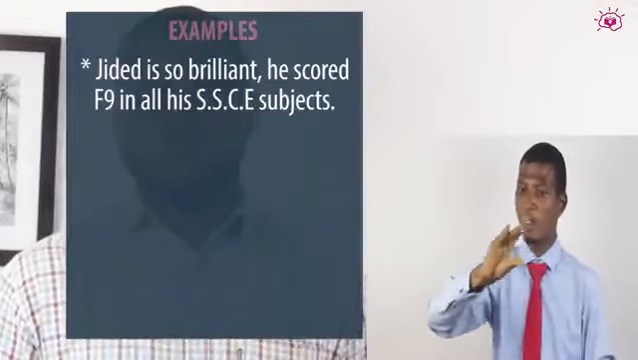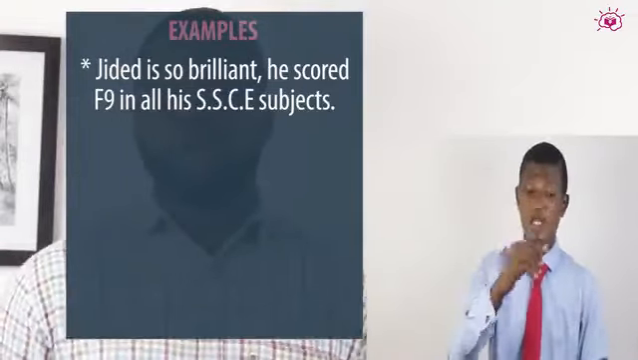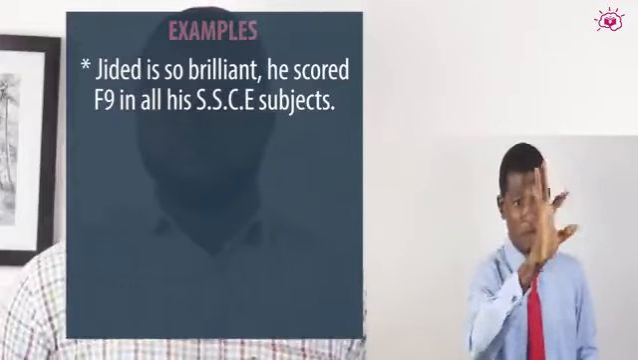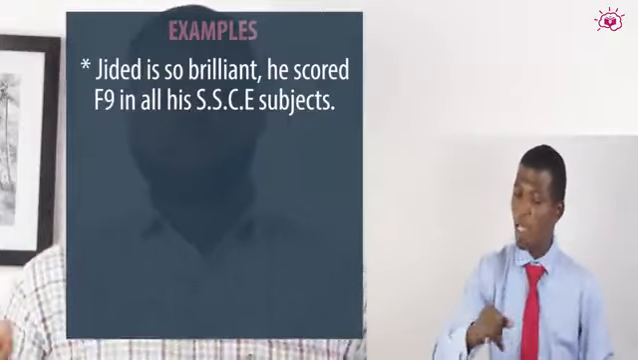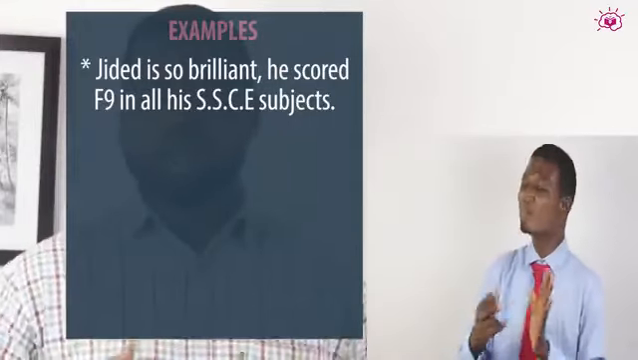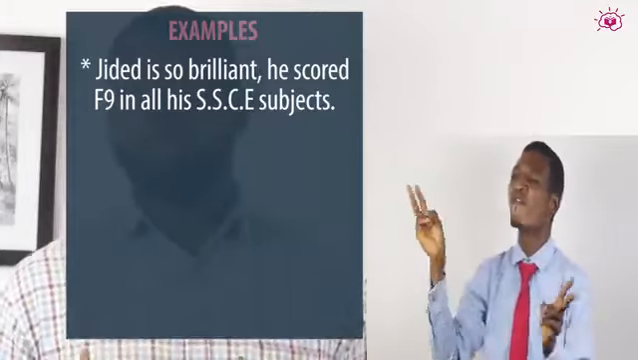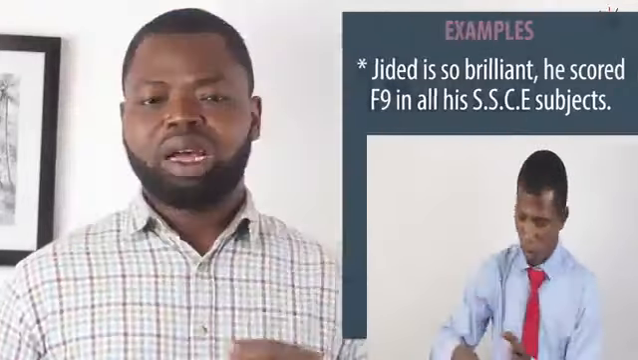Moving on, the next on our list is irony. Now, an ironical statement is one that attempts to say something in which we mean the opposite of it. So, for instance, if I say Jide is so brilliant, yet he got F9 in all his SSE subjects. That simply means that Jide is actually a very poor student. So please note, an ironical statement is one in which we actually mean the opposite of what we say.